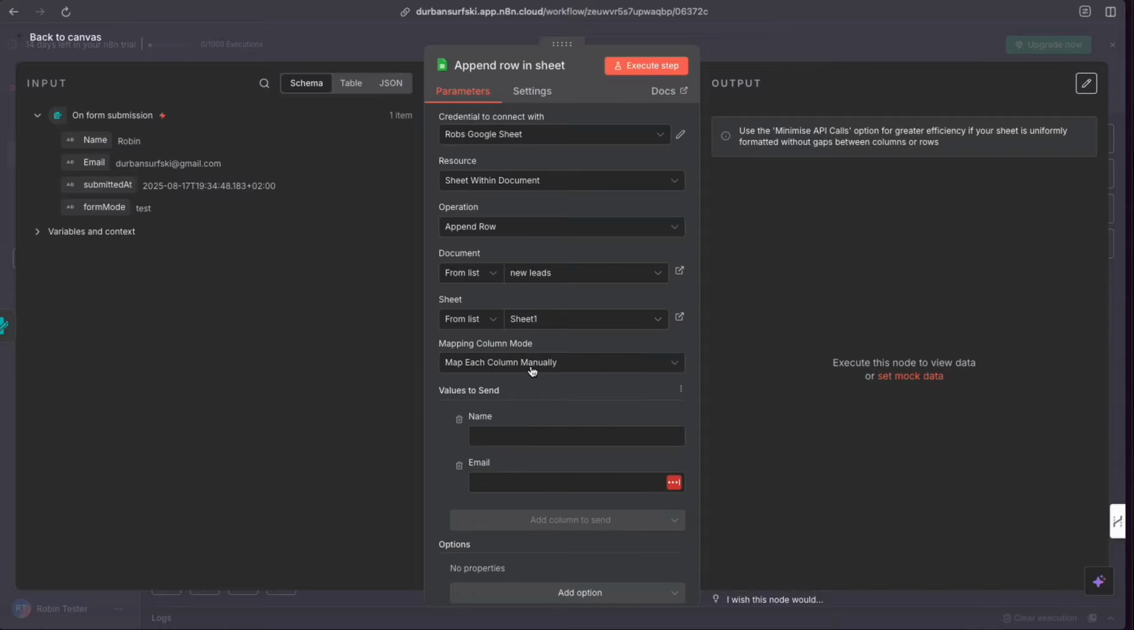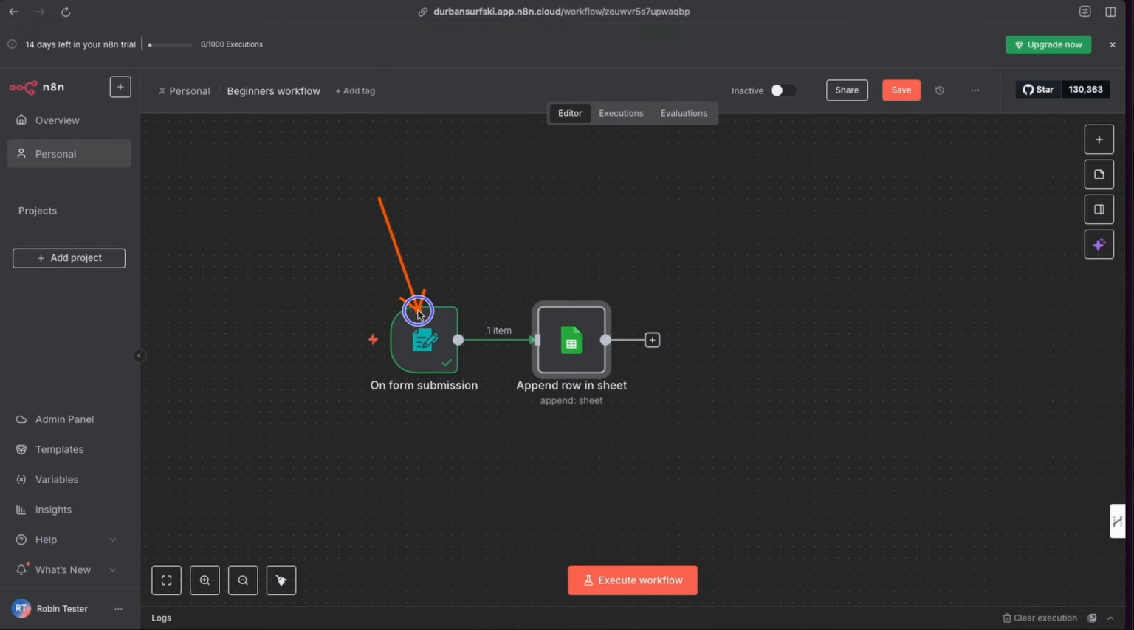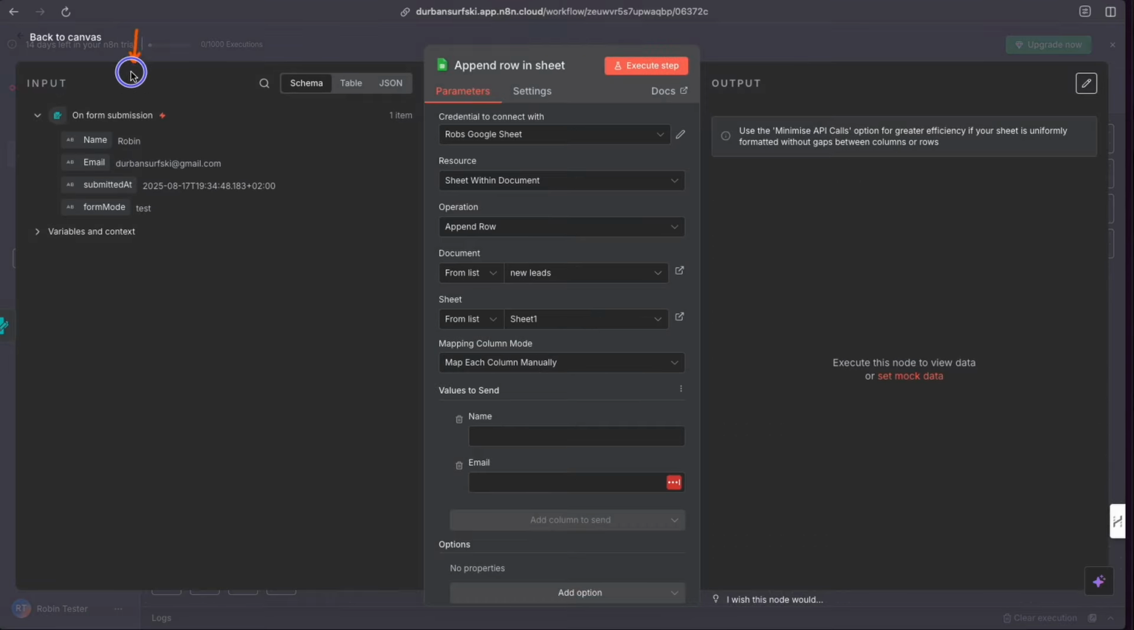And now it's going to map each column manually. And let me show you how to map each column manually. So looking at this node now, remember we've clicked into this node. Here we have an input side. So you'll recognize this is the information that's coming in from our other node. See here, got this node. The output of this node becomes the input of that node. So if we click into this, there's the input. Again, I can look at it in all my different views. Let's keep it in schema view.